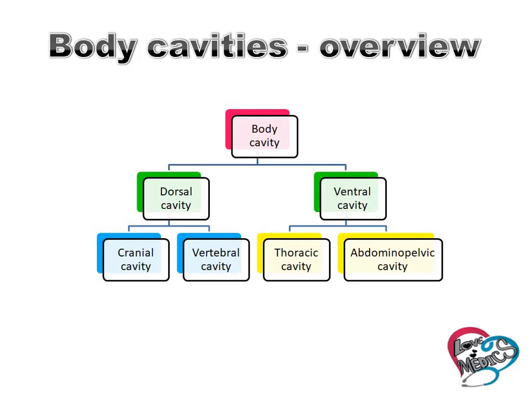Overview of body cavity. The body cavity is divided into dorsal cavity and ventral cavity. The dorsal cavity is divided into cranial cavity and vertebral cavity, and the ventral cavity is divided into thoracic cavity and abdominopelvic cavity. This abdominopelvic cavity is divided into abdominal cavity and pelvic cavity.